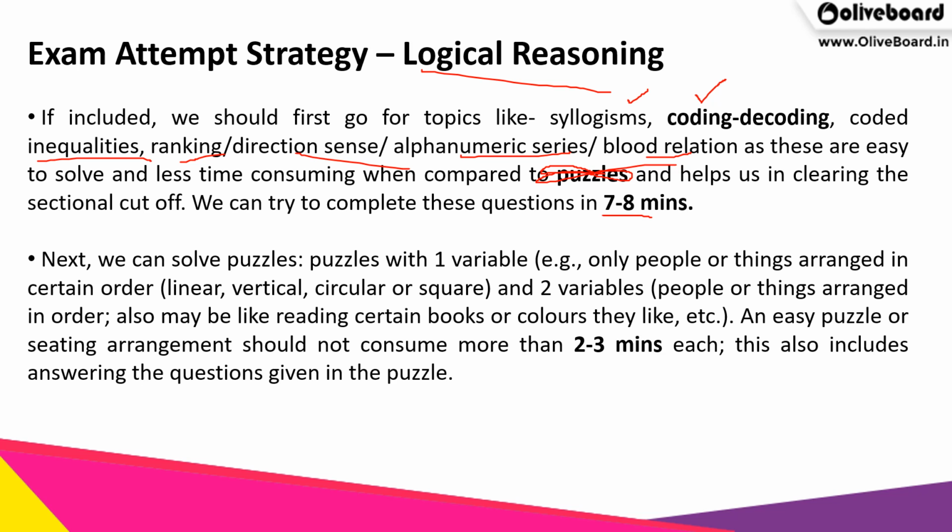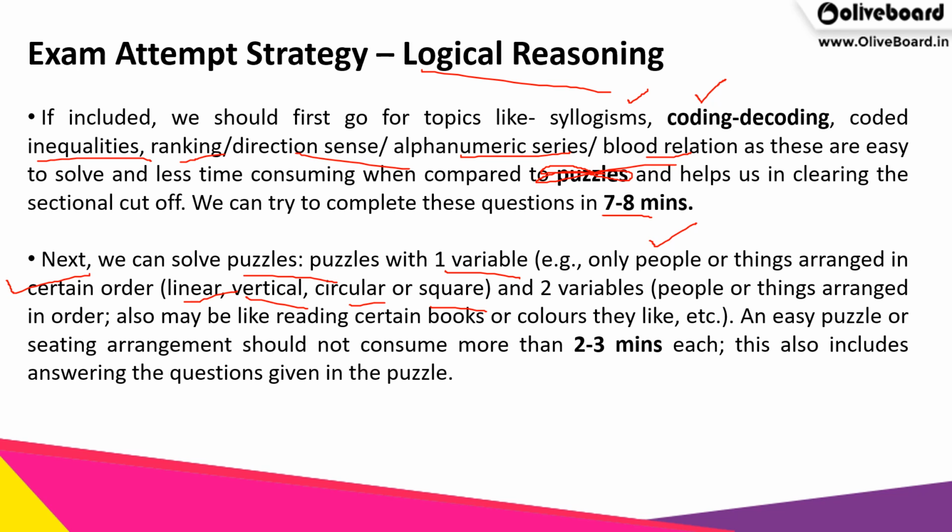इसके बाद we can move on to questions like puzzles. So जब आप puzzles भी solve करें, make sure that you start with puzzles that have one variable. For example, only people or things that are arranged in a certain order, which can be linear, vertical, circular or square. And then you should move on to the tougher ones like two variables, जिसमें हमसे पूछते हैं कि there are people also and there is direction also, or there are books and there are some colors which they like, or sports related कुछ.